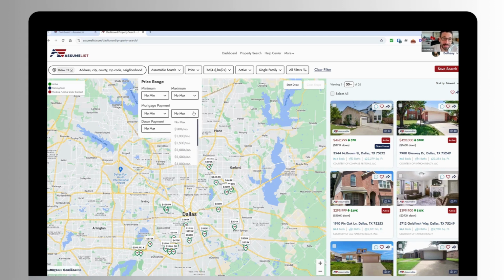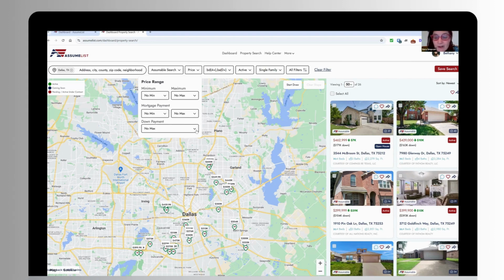And then what we can really do is a price search. We can actually run a search based on the mortgage payment that a buyer is interested in keeping their payment within. So if you have a buyer who wants to keep their mortgage payment below a certain number, this filter will allow you to search for assumable properties with that mortgage payment, because we know what those mortgage payments are.